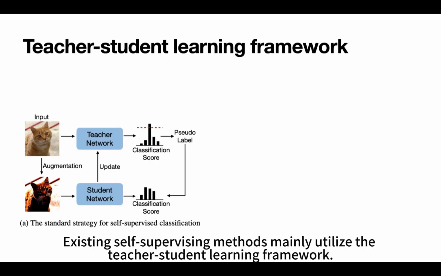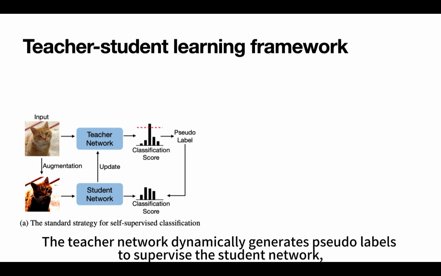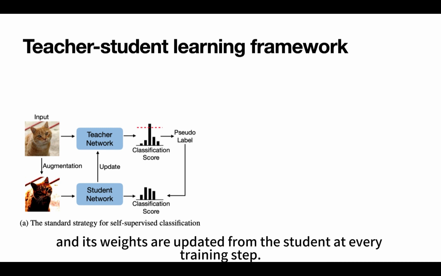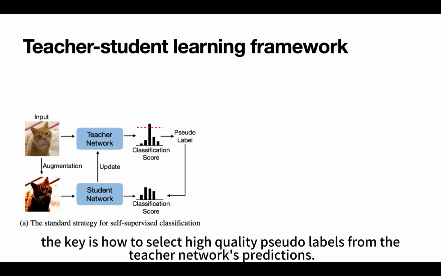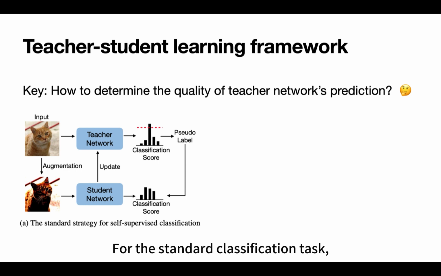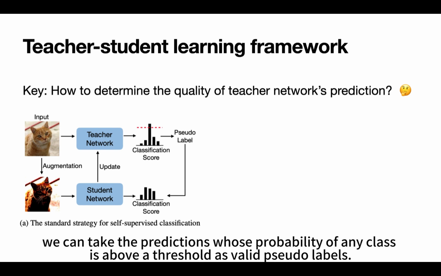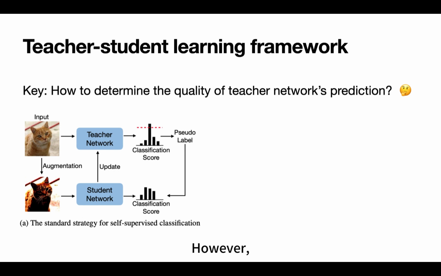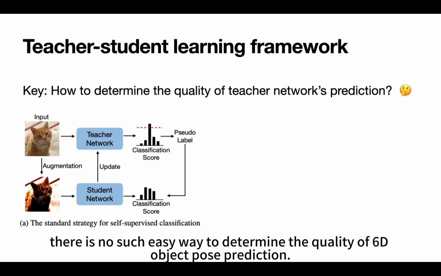Existing self-supervising methods mainly utilize the teacher-student learning framework. The teacher network dynamically generates pseudo-labels to supervise the student network, and its weights are updated from the student at every training step. For this framework, the key is how to select high-quality pseudo-labels from the teacher network's predictions. For the standard classification task, we can take the predictions whose probability of any class is above a threshold as valid pseudo-labels. However, there is no such easy way to determine the quality of 6D object pose prediction.